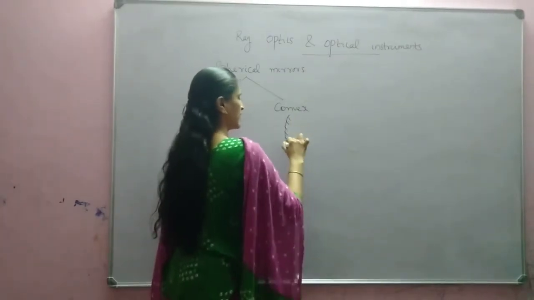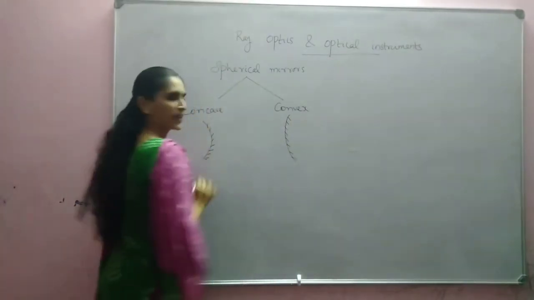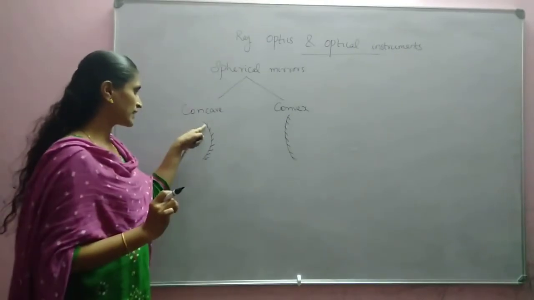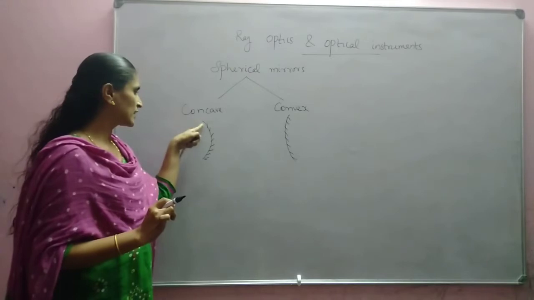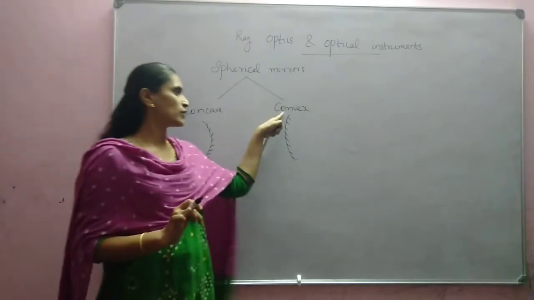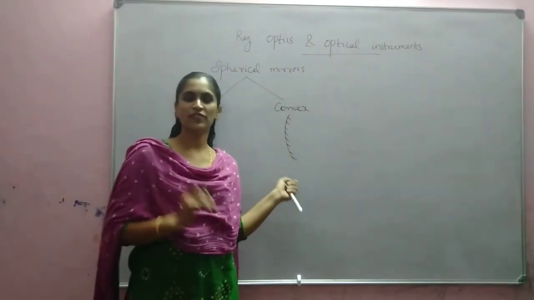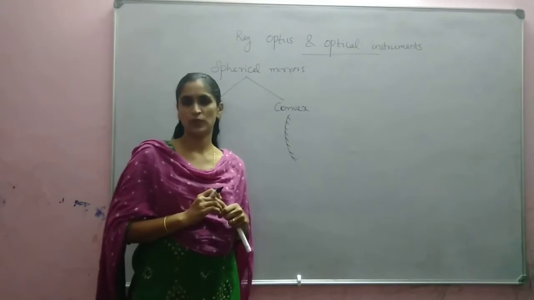In the case of a concave mirror, the reflecting surface is curved inwards. In the case of a convex mirror, the reflecting surface is curved outward.